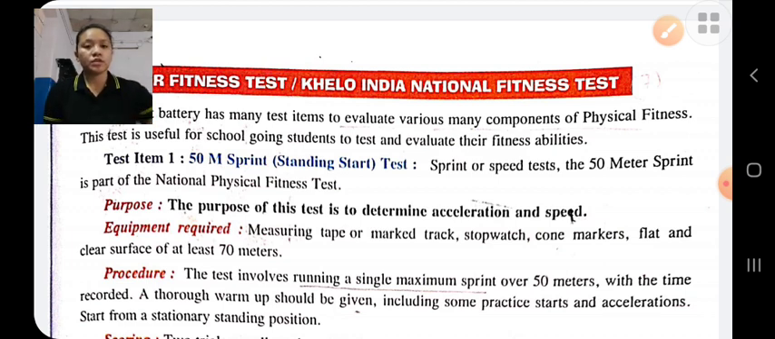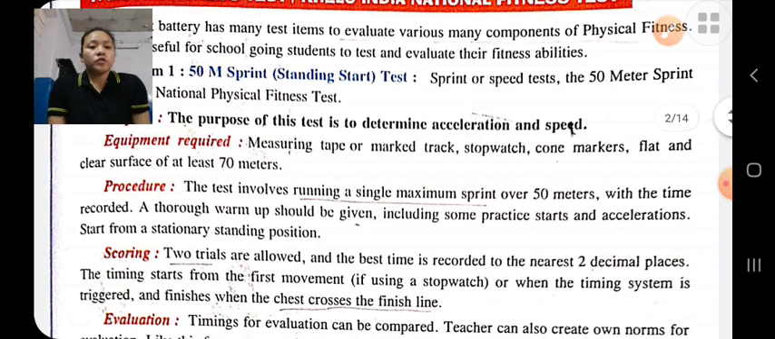First, the person does a warm-up, and after warming up, he has to run 50 meters sprint with maximum speed. Before running, he will get some practice, and then the test is performed. The student has to run a single maximum sprint over 50 meters, and two trials are given for scoring. The best time is recorded to the nearest 2 decimal places. And for evaluation, the timing is compared with some standard norms.